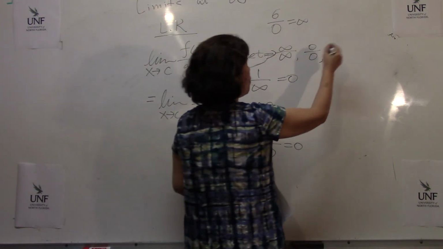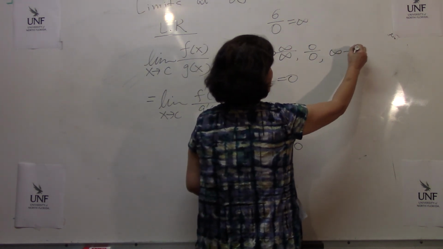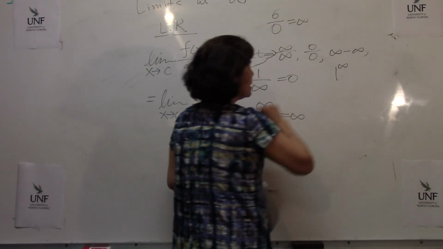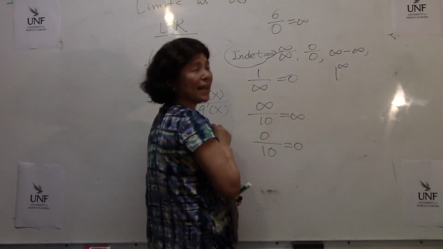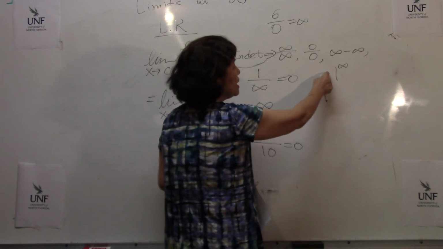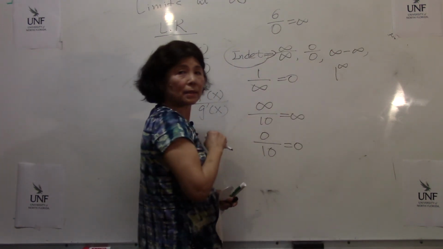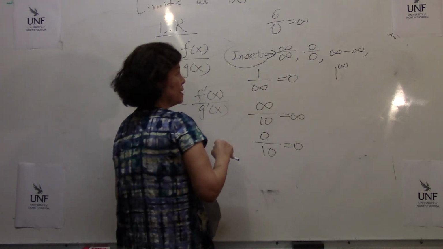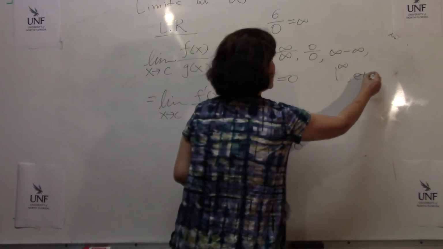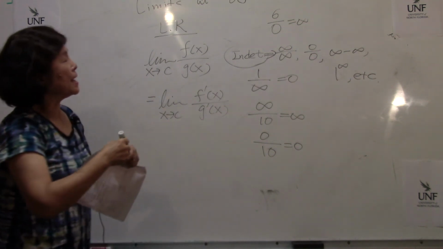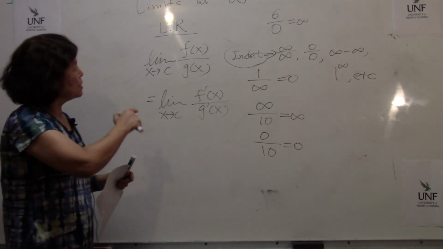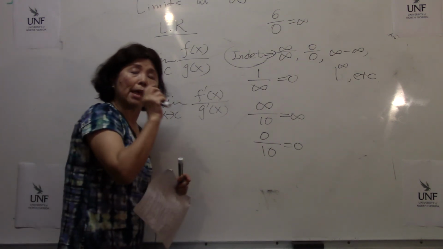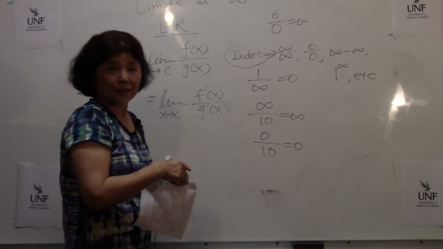Yes, you are going to have other cases like infinity minus infinity. Okay? Or 1 to infinity. It's interesting. Well, 1 to infinity, isn't this 1? But that 1 is not flat 1. It's a little bit more than 1. That creates a big difference. Okay? So things like this are the indeterminate forms. Each indeterminate form, how we are going to find the limit, is going to be the main topic for the next section.